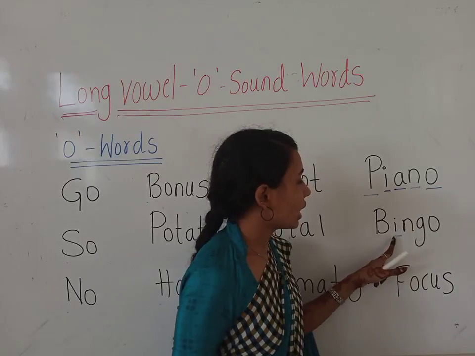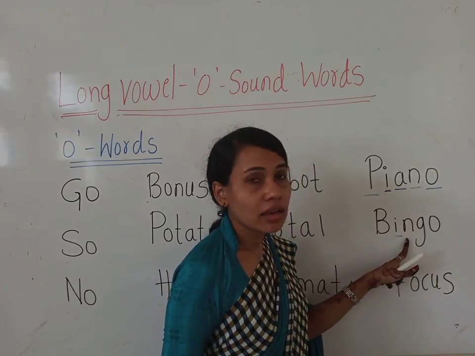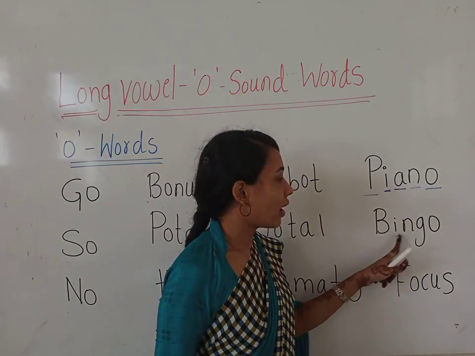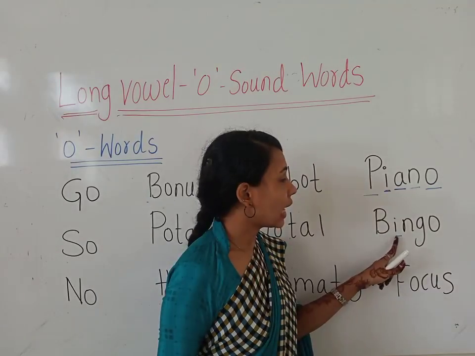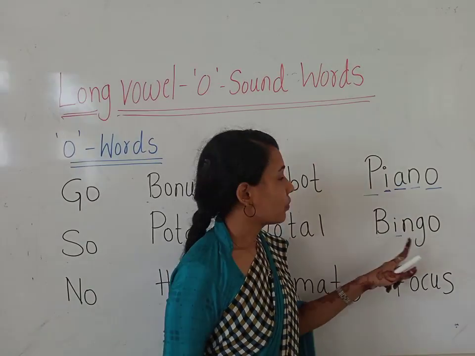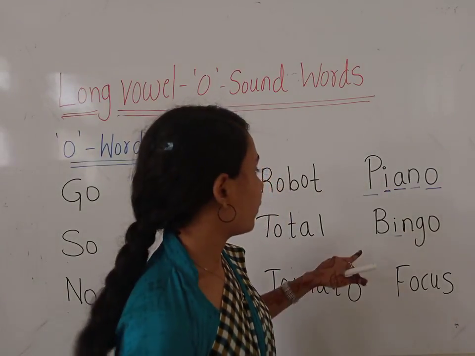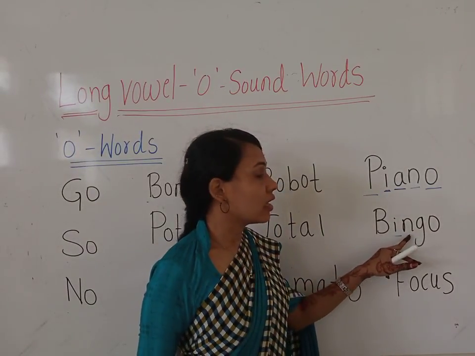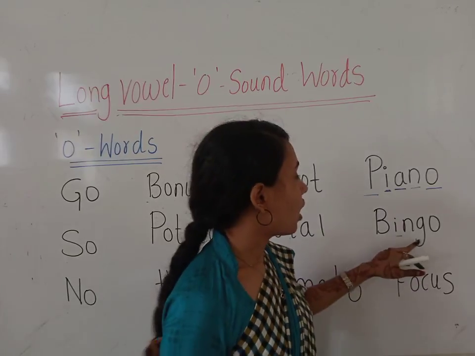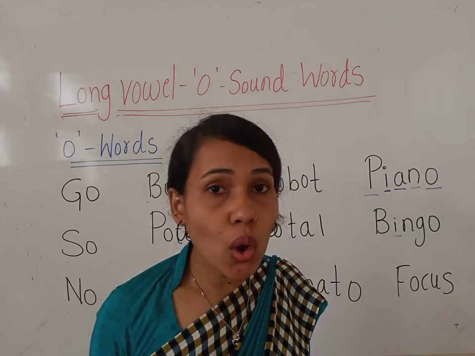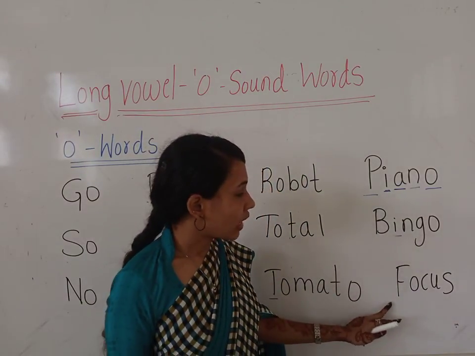Okay. B, I, N. Bin. G, O. Bingo. How do we read it? B, I, N. Bin. G, O. Bingo. Okay, children.